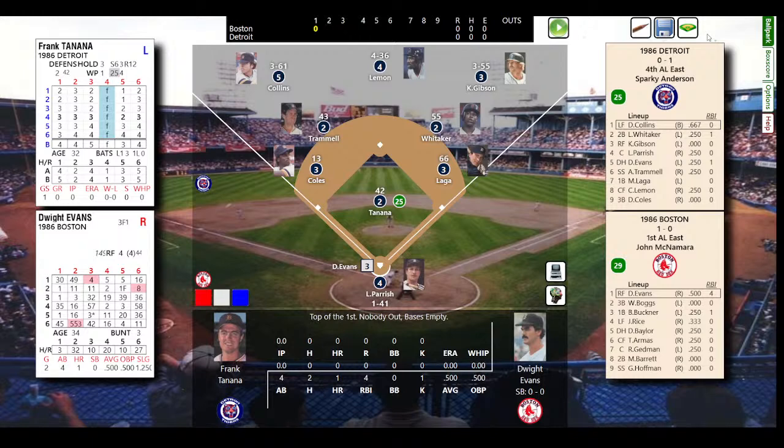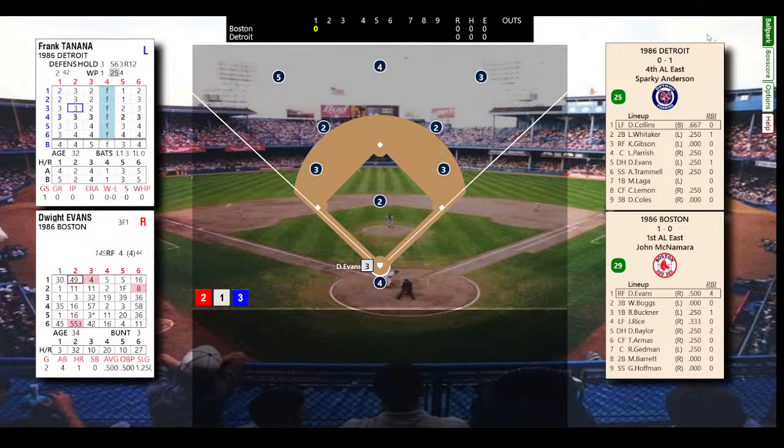So here is Dwight Evans to face Frank Tanana, the lefty. Let's start things off. Game 2 of the season for the Red Sox. And a grounder back to Tanana, and there's 1 down. 1 out, bases empty.